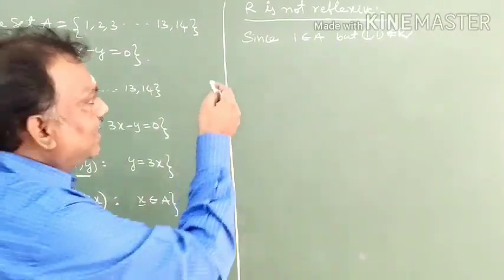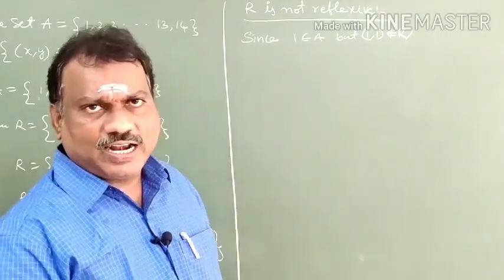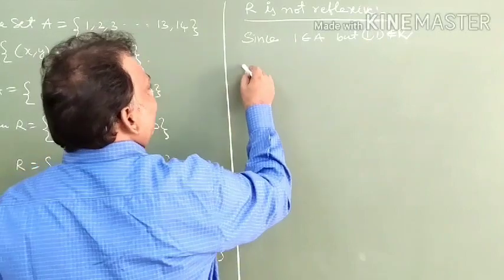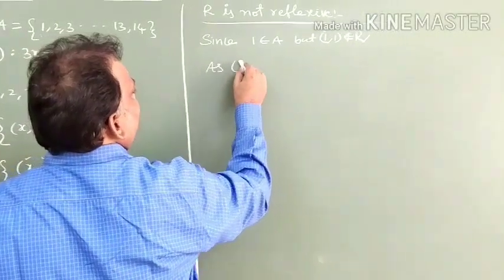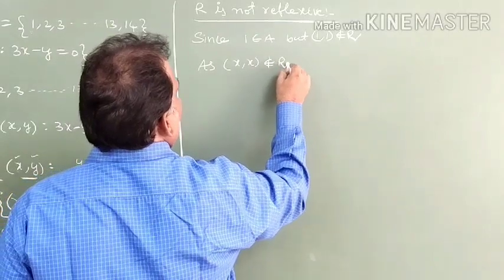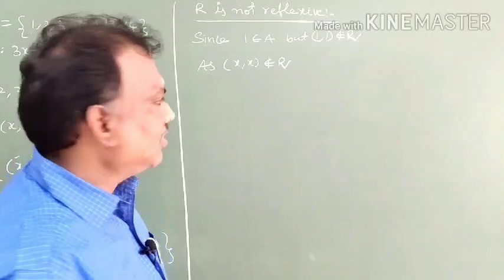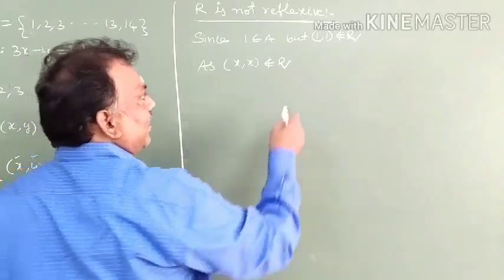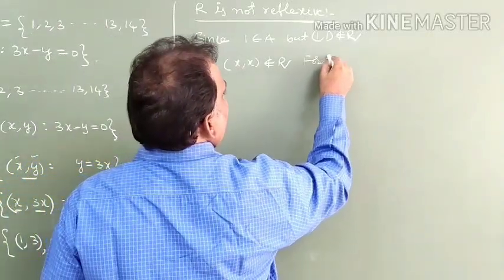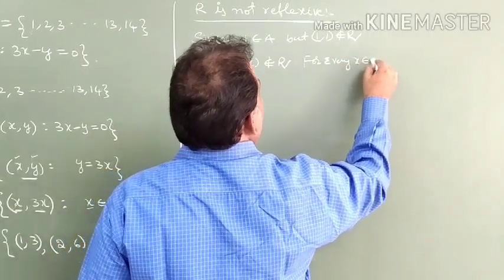That element is present in the set, but the ordered pair is not present in the relation. So you have to write the definition as (x, x) does not belong to R for every x belonging to set A.